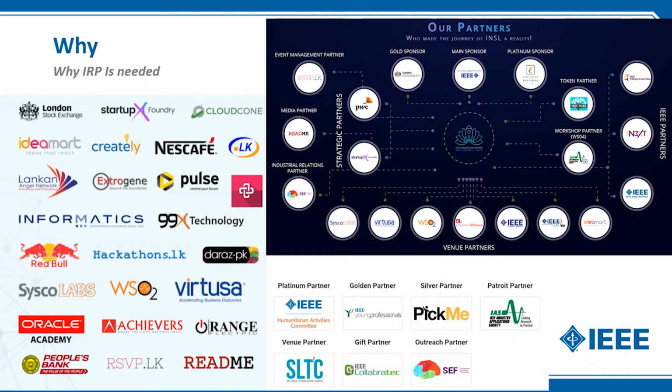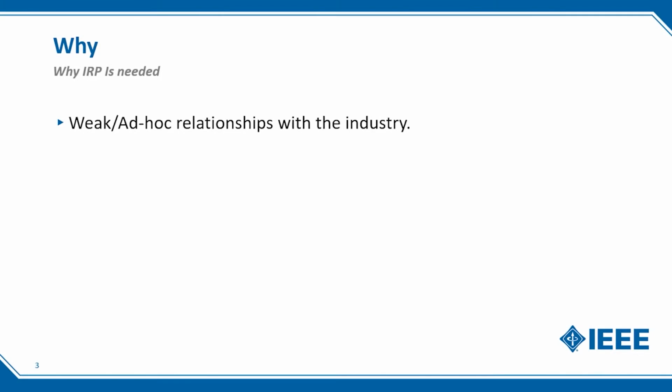IEEE volunteers organize many projects throughout the year in collaboration with industry. However, due to the nature of IEEE, committees last for a limited number of years, around 1 or 2 years. Therefore, long-term industry partnerships have been challenging for IEEE, and that results in weak and ad hoc relationships with the industry.